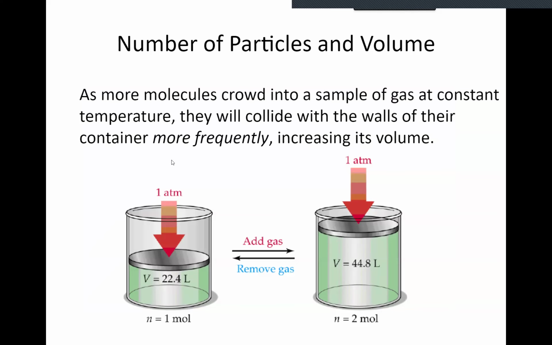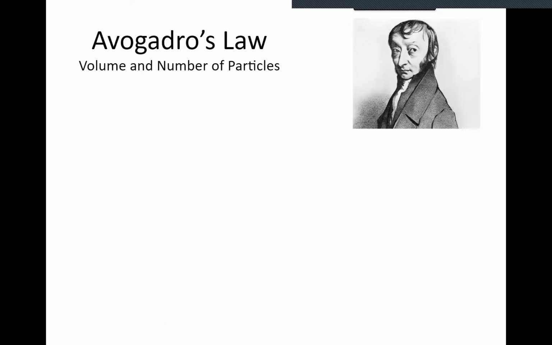It was the scientist Avogadro who reasoned, as more molecules crowd into a sample of gas at constant temperature, they'll collide with the walls of their container with greater frequency. Not more pressure, but greater frequency. As a result, if you want to maintain a constant pressure, you've got to space them out more. And so that means the volume goes up.